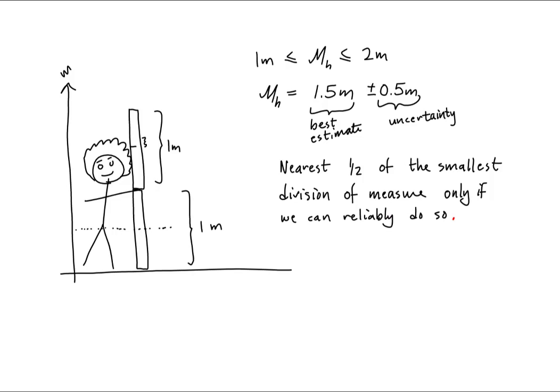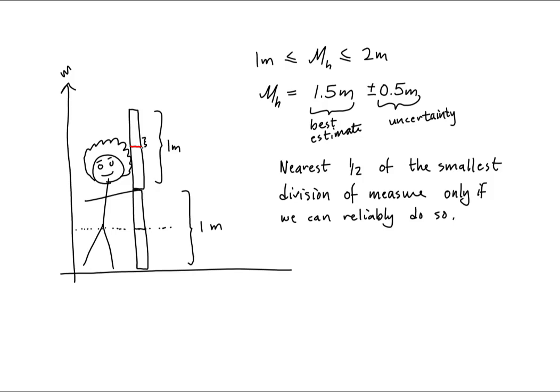So if we could only reliably measure to the nearest 1 meter, then we report to the nearest 1 meter. If we could only reliably measure to the nearest 5 meters, we only report to the nearest 5 meters. Let's say we could reliably measure to the nearest 1/4 of a meter. So let's put the halfway division and say that that is exactly halfway.